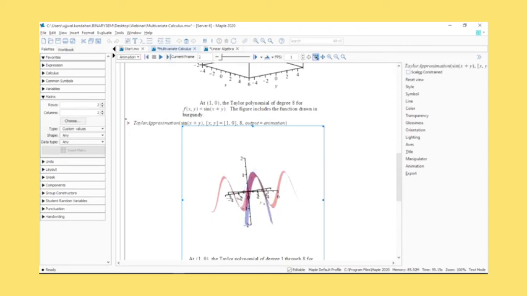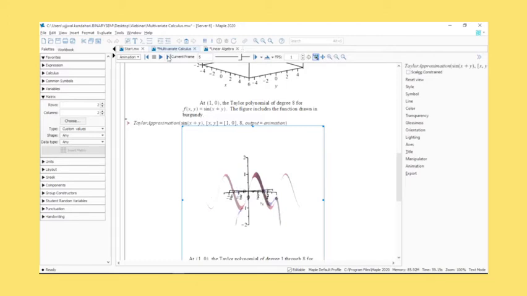I'll simply move on to the next parameter. You see a 2 variable, degree 2 polynomial being created. Again, move on to the next part, degree 3 polynomial. Definitely a lot closer, but you can see differences here as well. Move on to degree 4 polynomial, definitely closer.